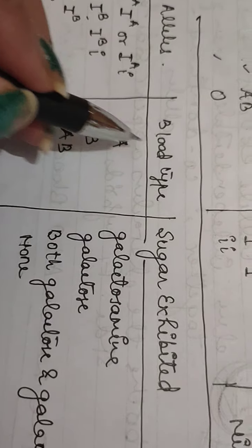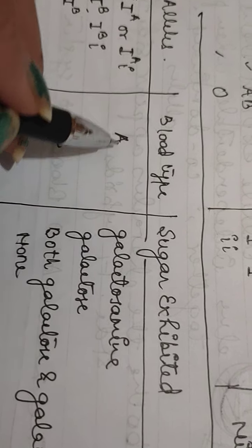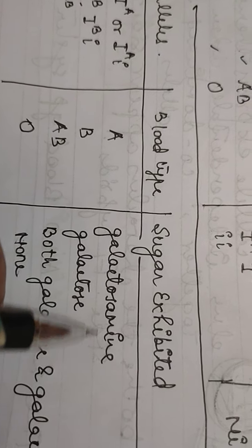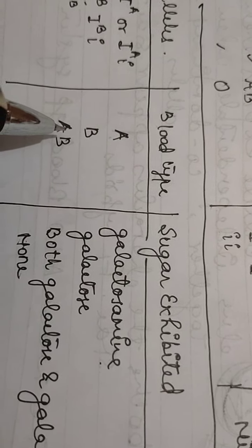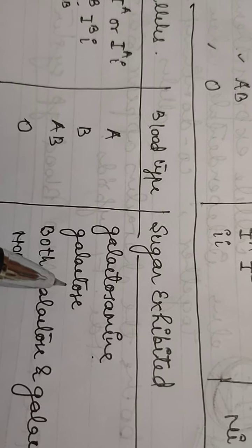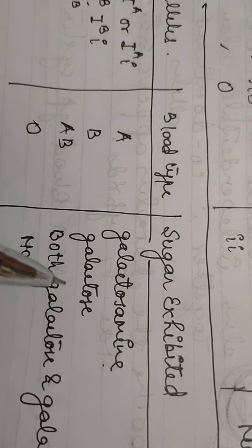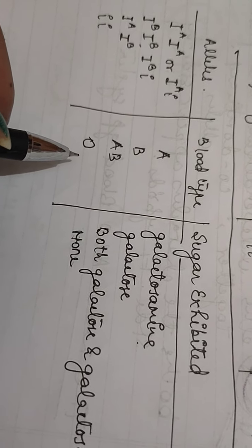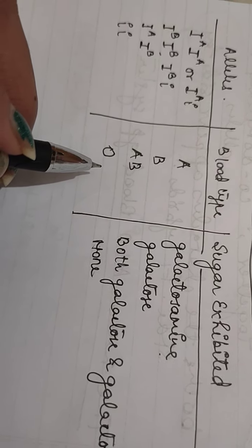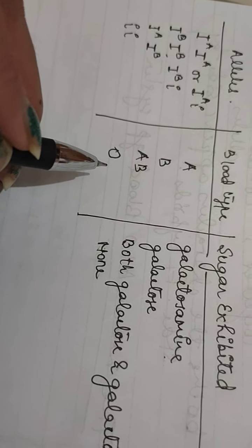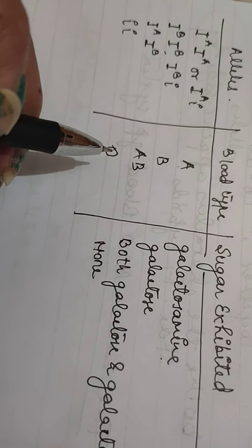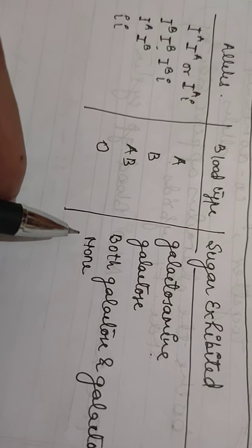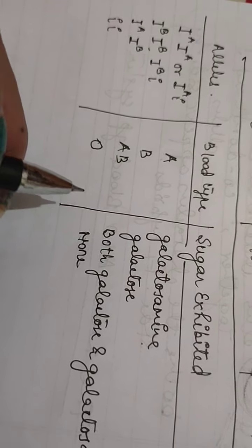If the blood group is A, then the sugar exhibited is galactosamine, and if it is B, it will exhibit galactose. AB will exhibit both galactose and galactosamine, and O will not add a sugar. It codes for a protein that does not add a sugar.